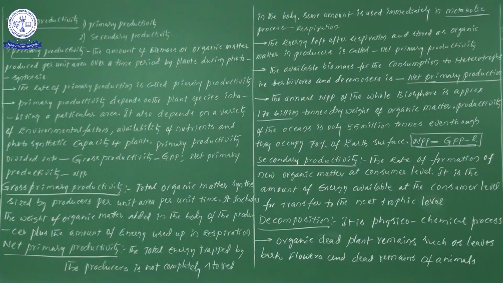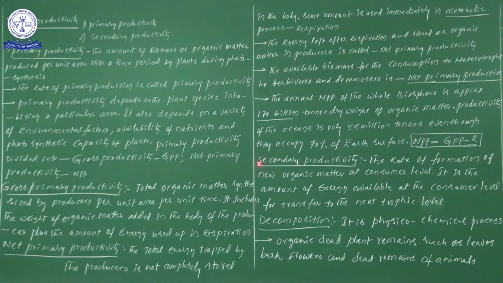One interesting point is that even though oceans occupy 70% of the earth's surface, they contribute just 55 billion tons of organic matter. Did you understand the point? This point is also important from the examination point of view, so try to store it in your mind.